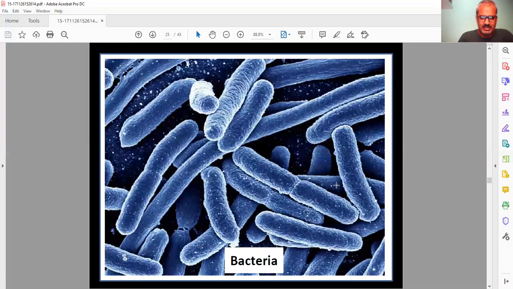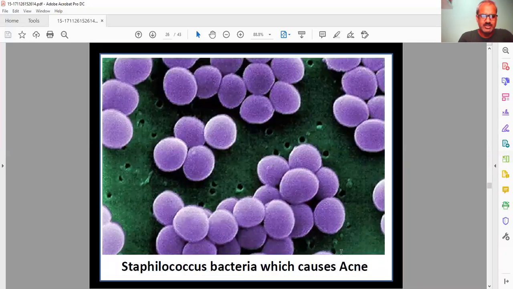Next is bacteria. There are different kinds of bacteria. This is a bacillus, a rod shaped bacteria. They also cause disease or sometimes they spread the disease. Next we have staphylococcus. Coccus means circular. They are circular in shape, and these bacteria cause acne or pimples on our face or body. So staphylococcus are the bacteria that cause acne.